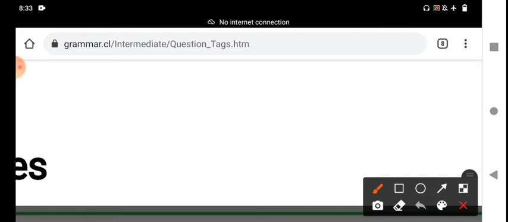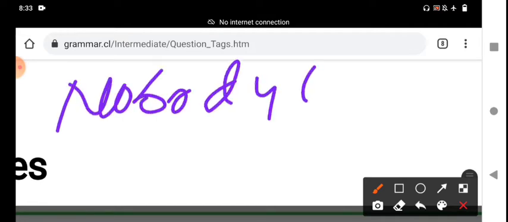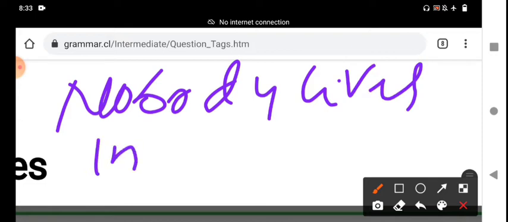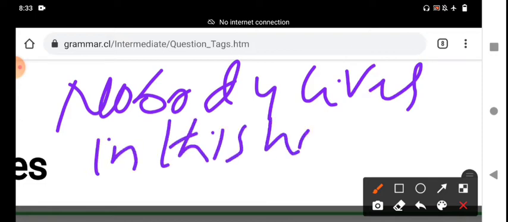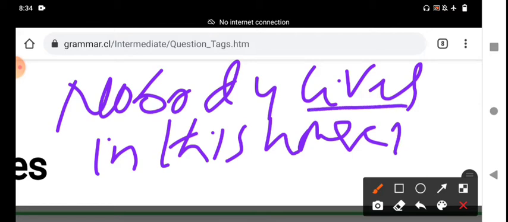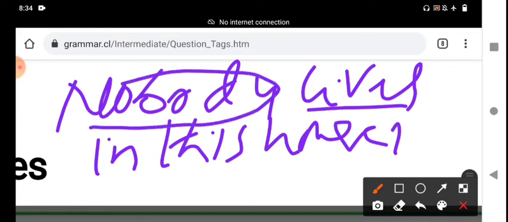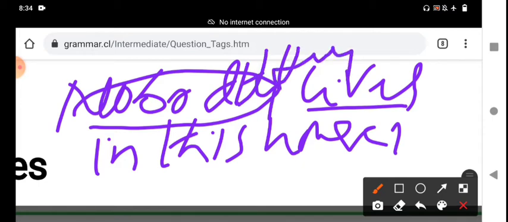For example, nobody lives in this house. Nobody or no one lives in this house. Lives is simple present tense, that's why we should use a question tag. If the subject is nobody, somebody or anybody, we use the pronoun they.